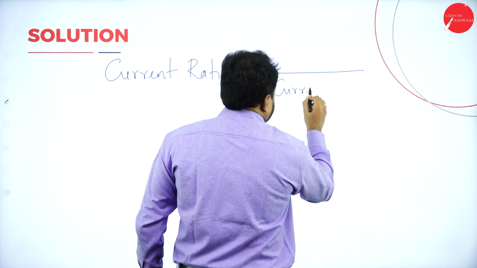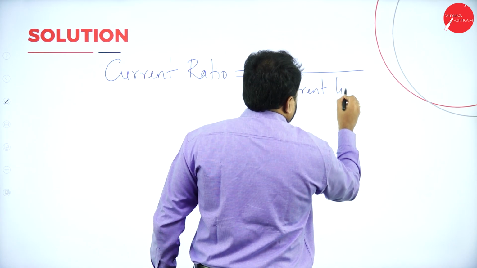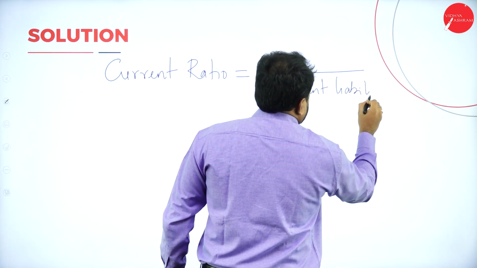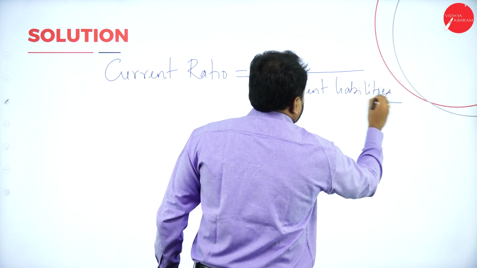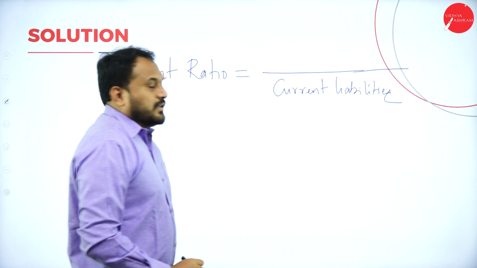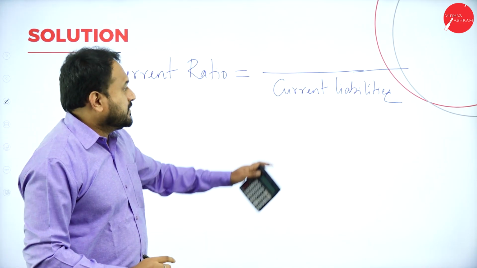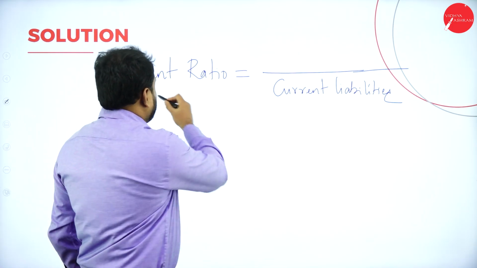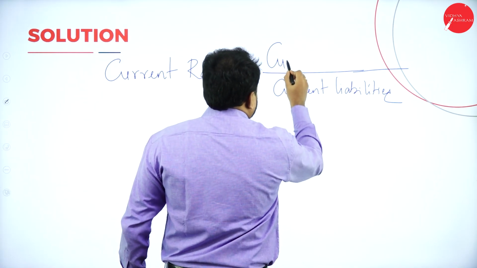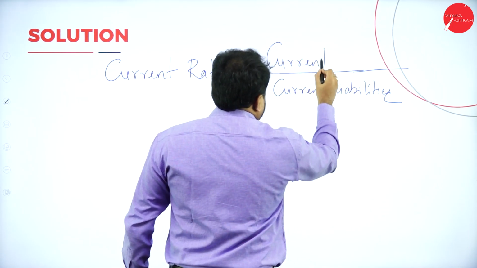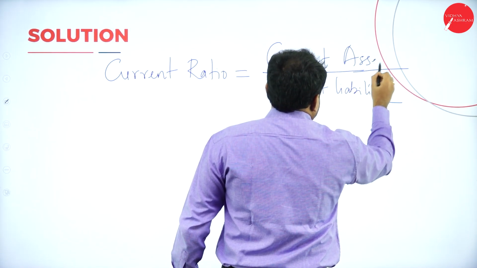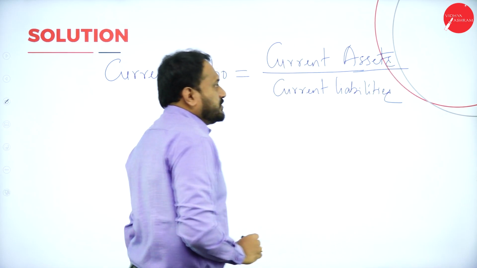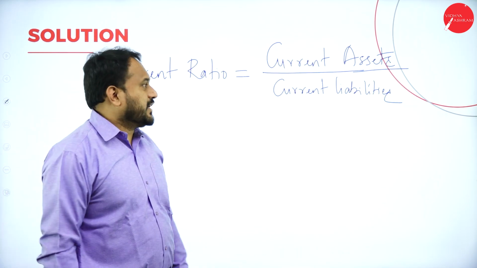Current liabilities. Understand, the denominator for both the ratios is current liabilities. Because it is current, here it is current assets. This is how you are supposed to remember. This is all called the Abhilash tricks.